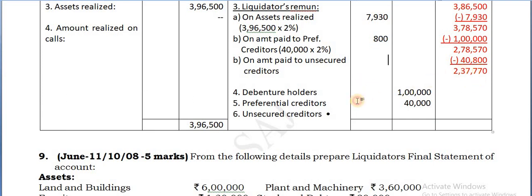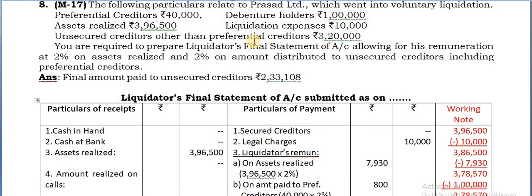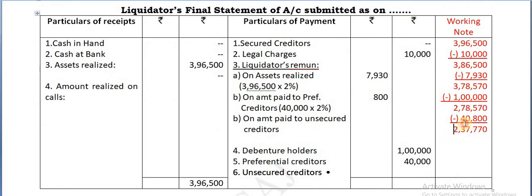Still the balance you are getting is 2,37,770. Alright. Now this is the amount available to pay towards whom? Unsecured creditors. But what is the amount payable to unsecured creditors? It is 3,20,000. So 3,20,000 cannot be paid out of 2,37,770. Therefore, you take the same amount 2,37,770 into 2 by 102. So that gives you 4,662.